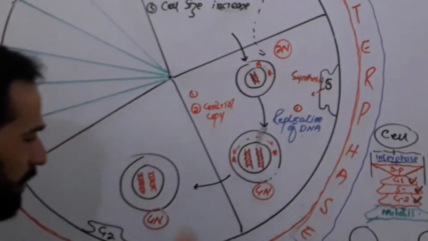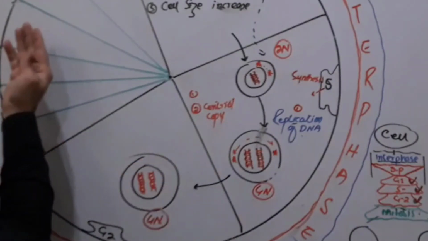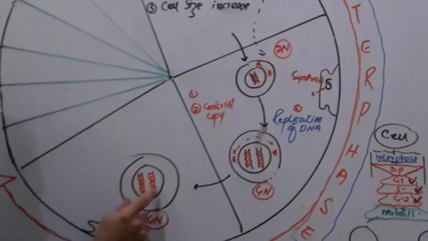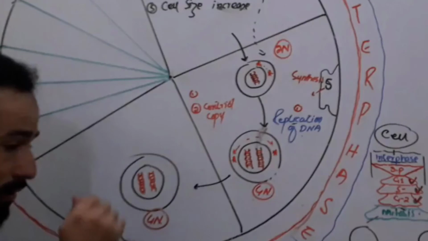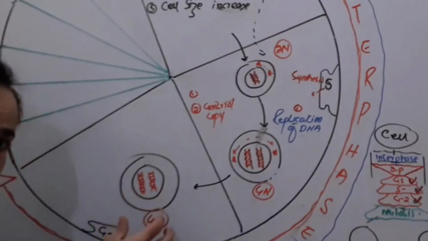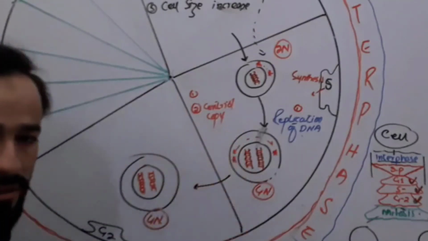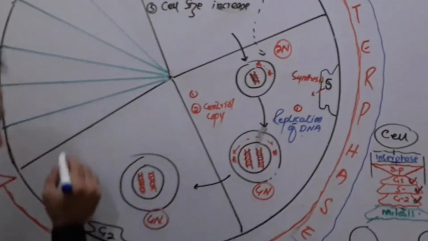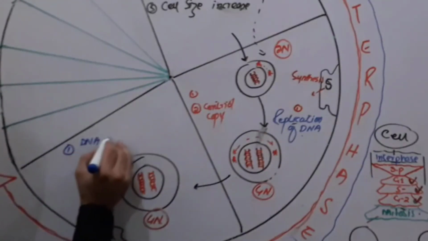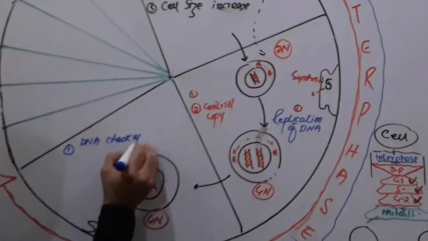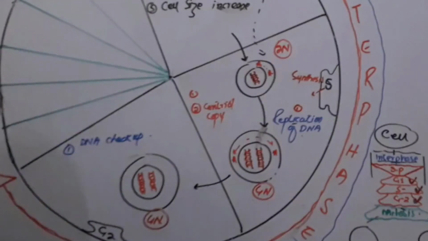So what happens during G2 phase? Nothing special, only the DNA is checked. If the DNA is okay, then it is sent towards the division phase. If the DNA is not okay, then some enzymes are activated to correct the DNA. And if the DNA is not going to be corrected, then the cell goes to apoptosis and the cell will die, right? So listen carefully. During G2 phase, what happens? DNA checkup occurs. When the DNA is okay, go towards the mitotic phase or division phase.